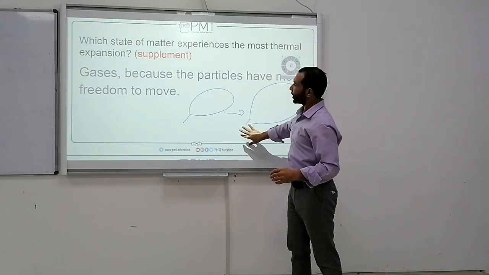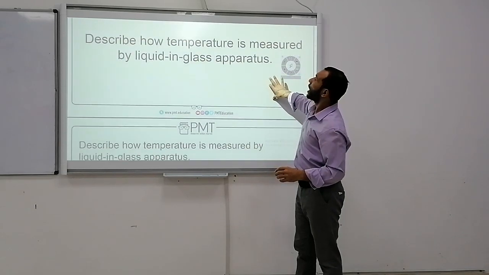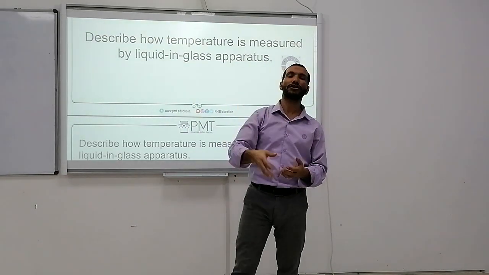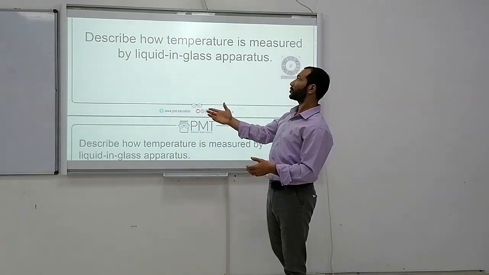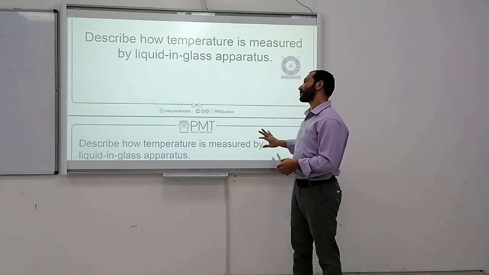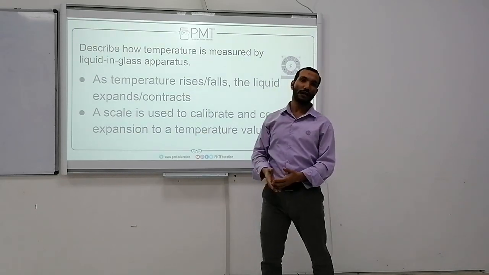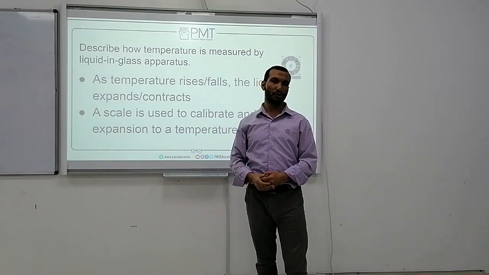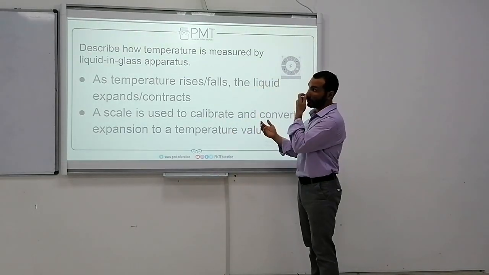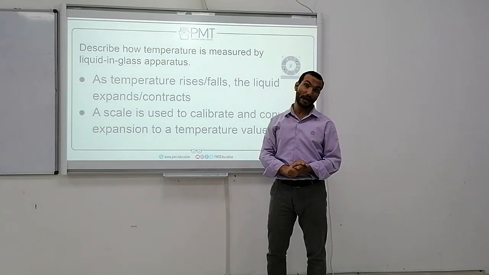Number 3, describe how temperature is measured. How can we measure the temperature? By using a liquid in glass apparatus. What is the meaning of this? If we need to measure the temperature, we must use an apparatus to measure it. But when we use this apparatus, we have some points to take care about.